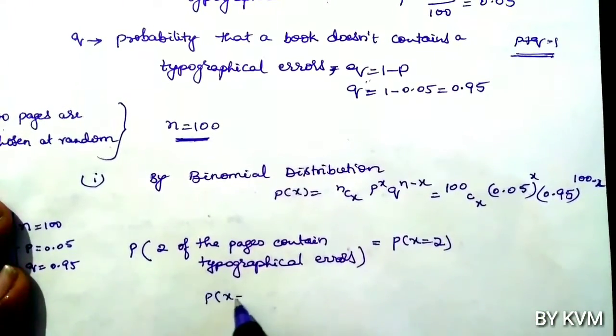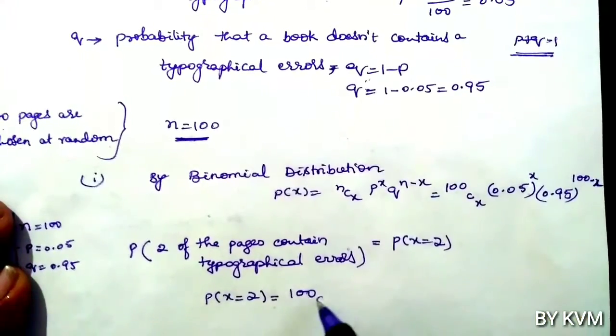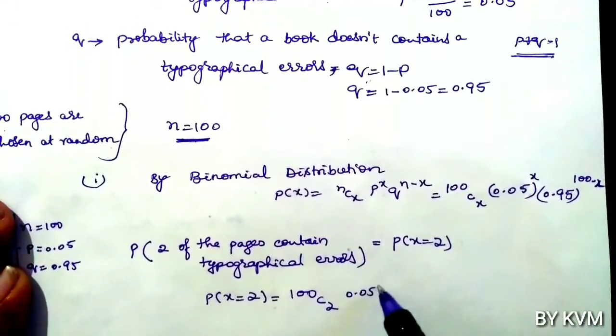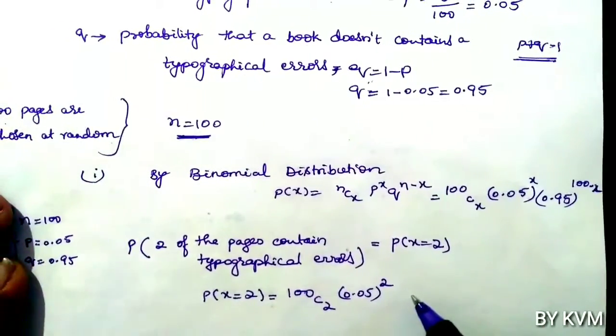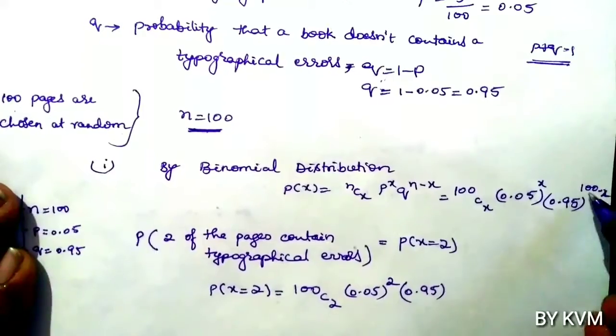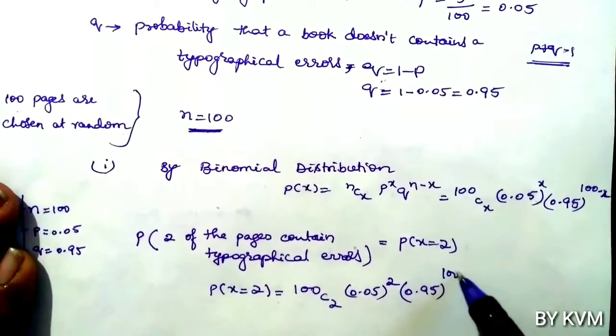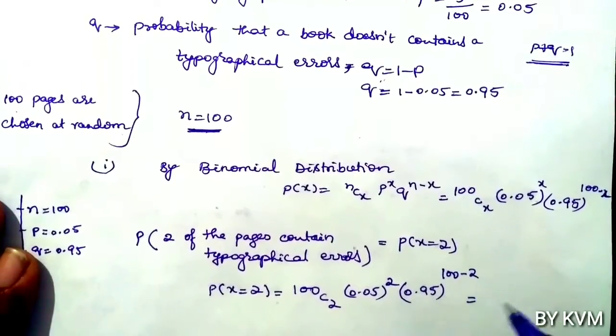Probability of x equals 2 is 100C2 into 0.05 whole power 2 into 0.95 whole power 100 minus 2. 100 minus 2 is 98.